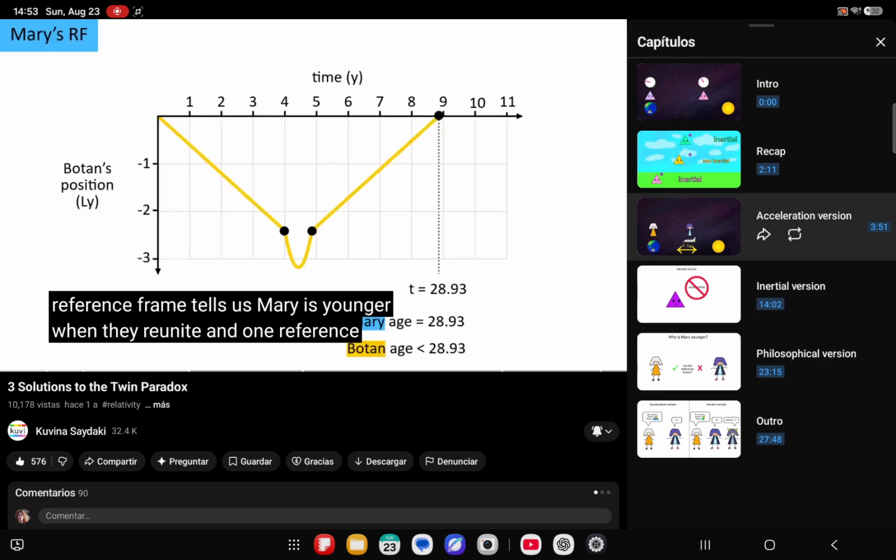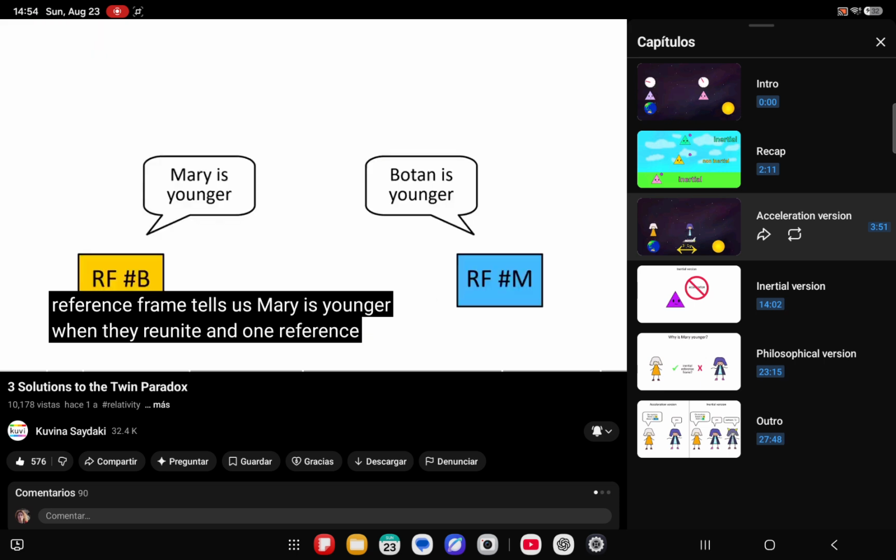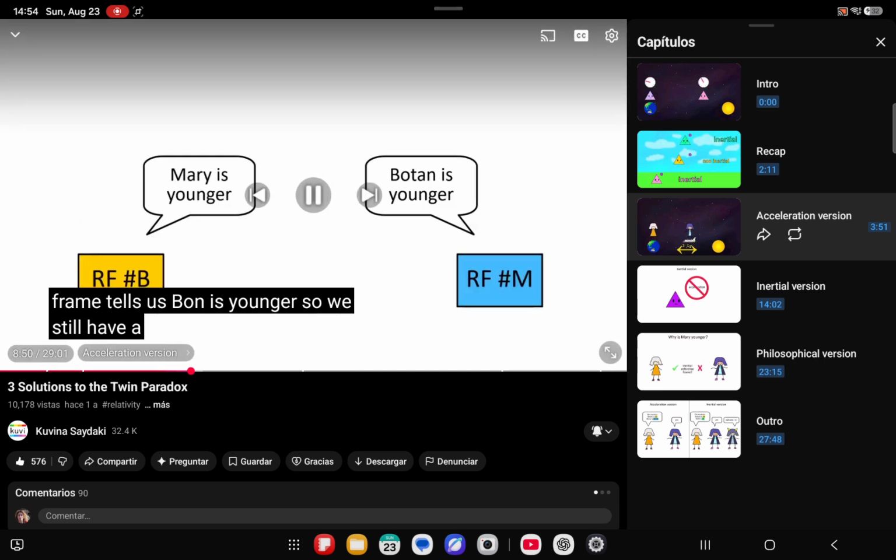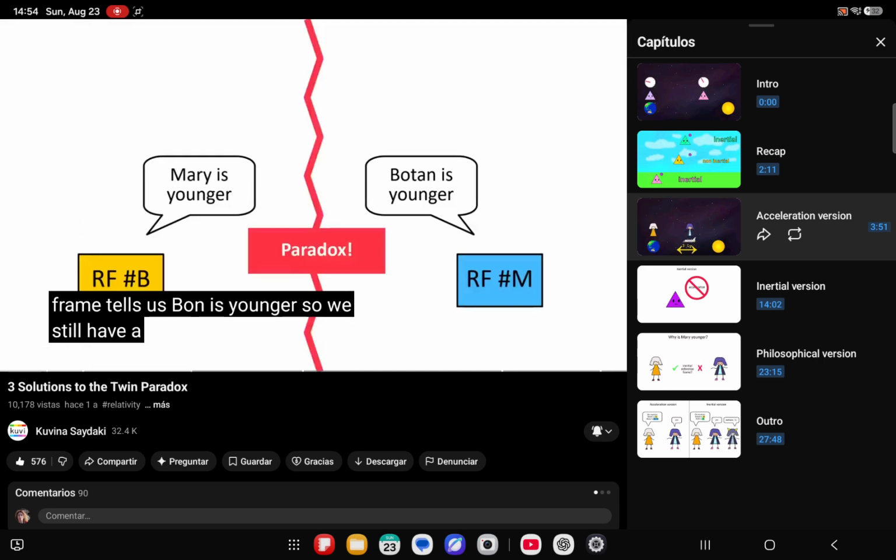So again, it looks like one reference frame tells us Mary is younger when they reunite, and one reference frame tells us Botan is younger, so we still have a contradiction.